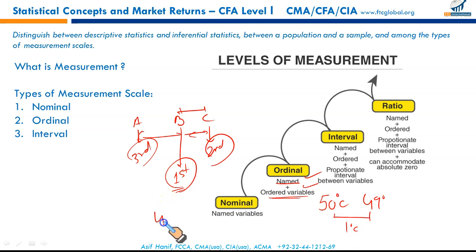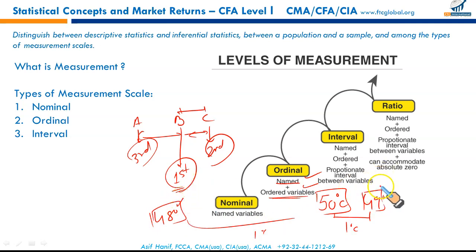Next day the temperature was 48, for example. So you can see the difference between 50 and 49. It tells us that 50 is warmer, 49 is a little cooler and 48 is even less so. The gap between these measurements is exactly 1 degree. So we can interpret 48 as comparatively cooler, then warmer and the warmest, and the gap between these is exactly the same. So we now have the names, we have the order, first, second and third, and there is proportionate interval between them. The gap between these numbers is specifically the same, but still there is something missing.